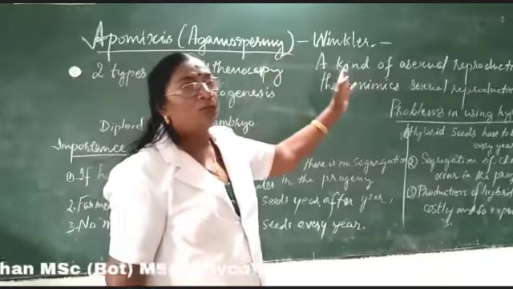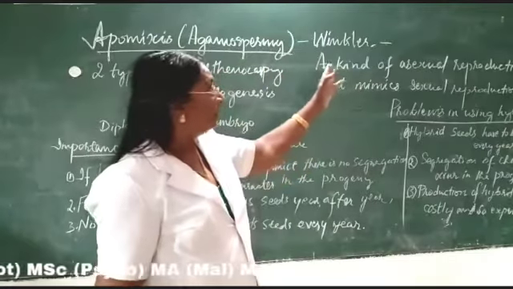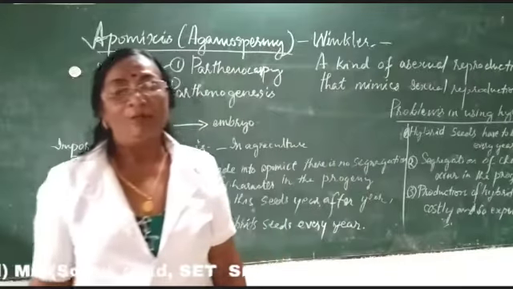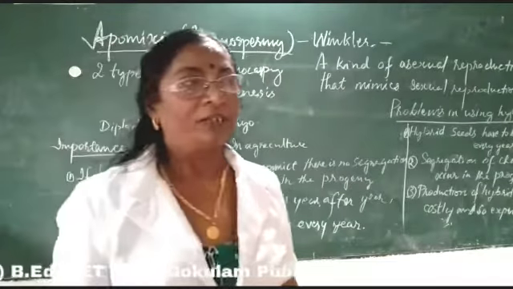The term was introduced by Winkler, and apomixis is a kind of asexual reproduction that mimics sexual reproduction.